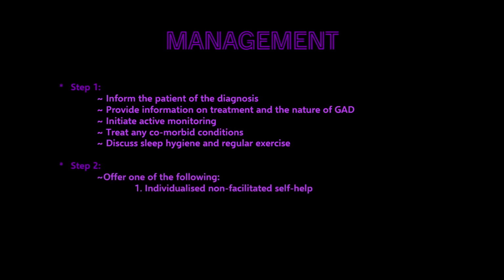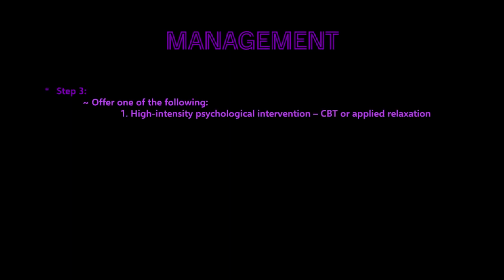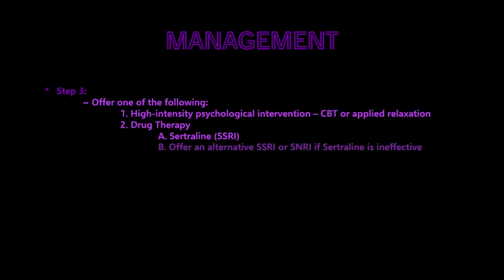Offer one of the following: individualized, non-facilitated self-help, individual guided self-help, psychoeducational groups. Step 3. Offer one of the following: high-intensity psychological intervention, CBT, or applied relaxation, drug therapy such as sertraline, or offer an alternative SSRI or SNRI if sertraline is ineffective.